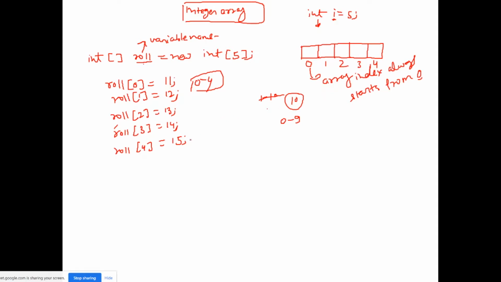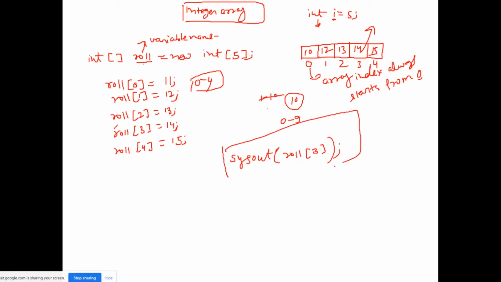Now suppose I want to access index 3. The values are 11, 12, 13, 14, 15. Suppose I want to access this 14, how can I get it? Just print it with System.out.println, roll and the index of that array, index is 3. So this is how the array concept works. I am jumping to the Eclipse IDE to explain so that you can understand this.